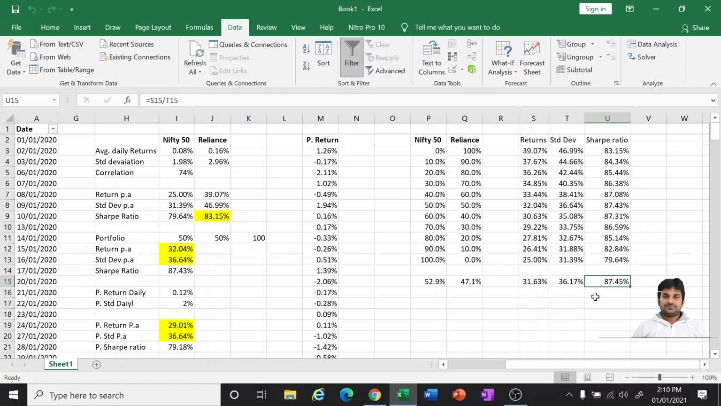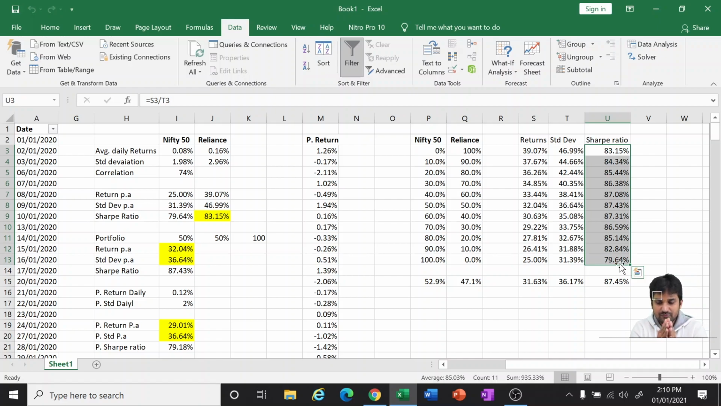So as a quick recap, so far we have downloaded the data from Yahoo, calculated the returns, the standard deviations, the correlations, and constructed a sample portfolio with 50% each. We have seen the average daily and annual returns, and annual standard deviation. Then we calculated the Sharpe ratio. After that we have seen other combinations like 0% in Nifty and 100% in Reliance. Same way we have seen around 10 to 12 combinations, and the various Sharpe ratios in different combinations.